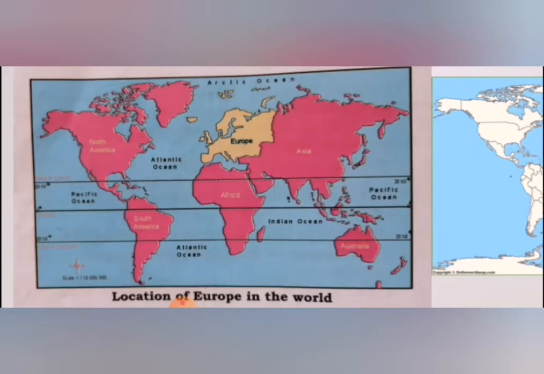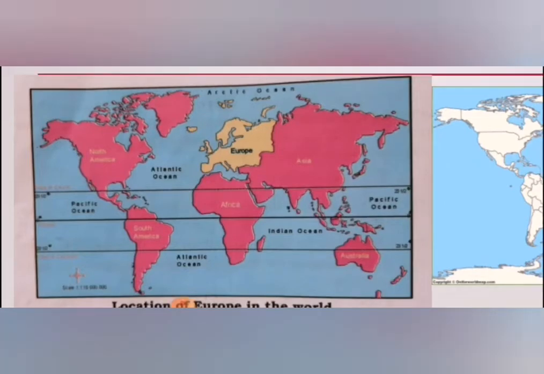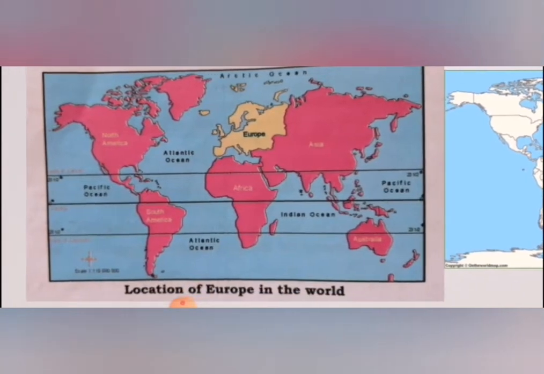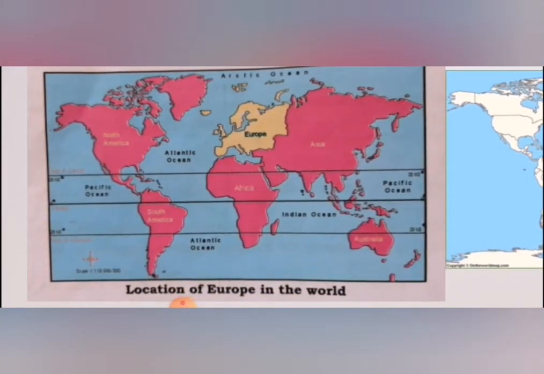See, upper is Europe, yellow marked, and down you can see Africa. The above mentioned boundaries are not barriers between Asia and Europe, hence together Asia and Europe are known as Eurasia.